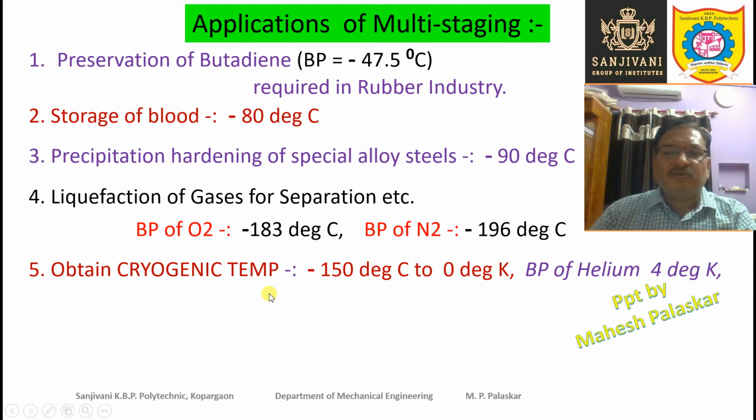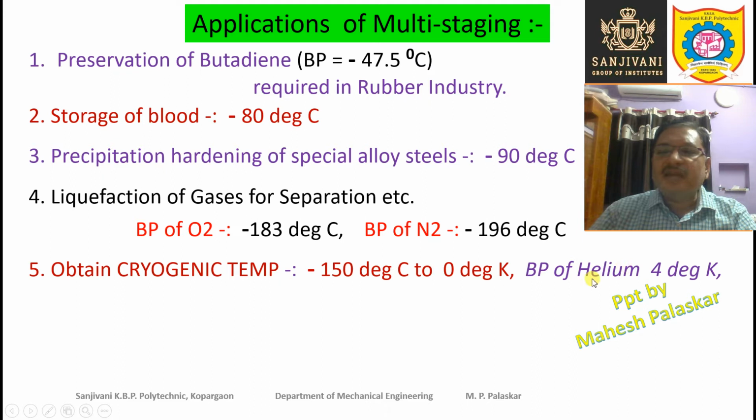For cryogenics also, this multi-staging is needed, and the cryogenic temperature range is minus 150 degree centigrade to 0 degree Kelvin. Remember, 0 degree Kelvin means minus 273 degree centigrade. In that case we are using helium as a medium of heat transfer in order to absorb the heat from the various substances. For example, if you want to liquefy the oxygen, then we have to absorb the heat from the oxygen, but this should be done at a temperature lower than minus 183 degree centigrade.